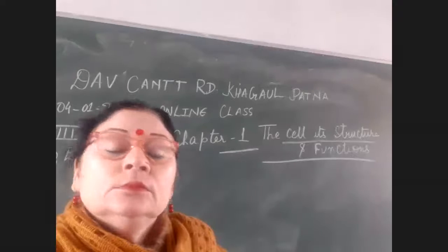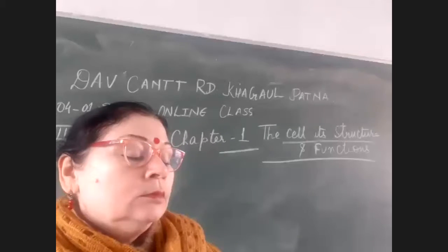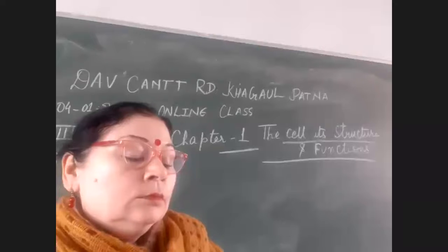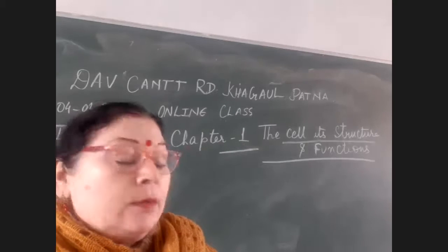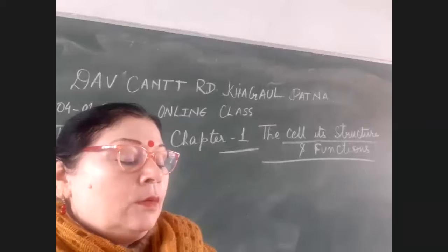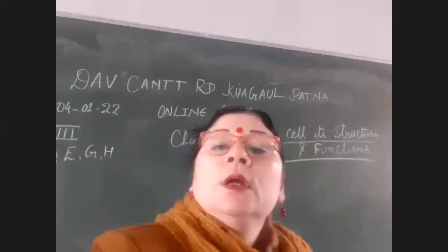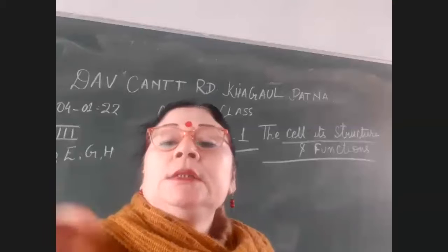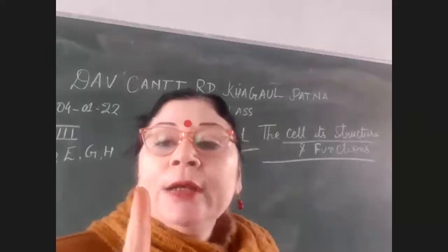In Paramecium, there are numerous cilia. Euglena has a single flagellum. Cilia and flagella are extensions on the cell membrane. They help in locomotion and procurement of food.